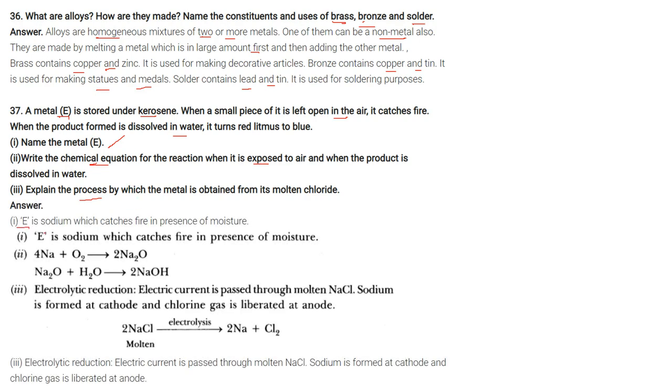So this E is sodium here, which will catch fire in the presence of moisture. The combination is like this: sodium combines with oxygen to form Na2O. Na2O combines with moisture or water to give us NaOH. Now electrolytic reduction is required here. This is the process: electric current is passed through molten NaCl. Sodium is formed at the cathode and chlorine gas is liberated at the anode.